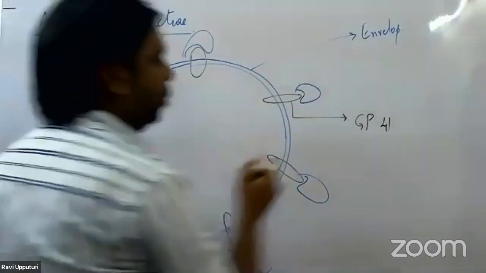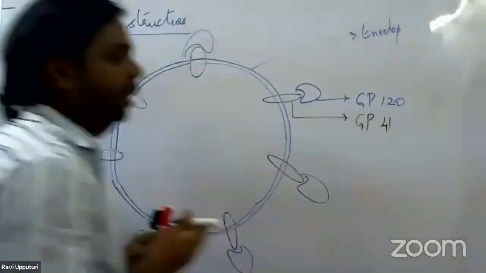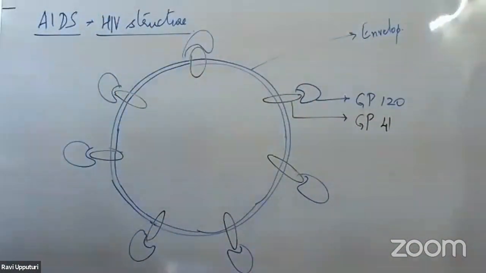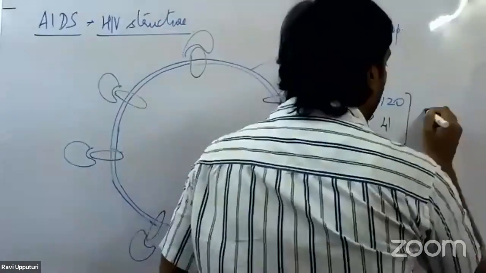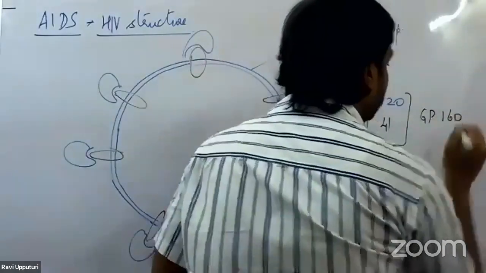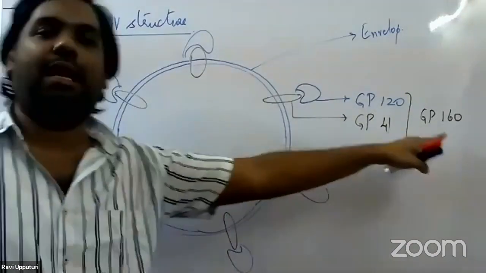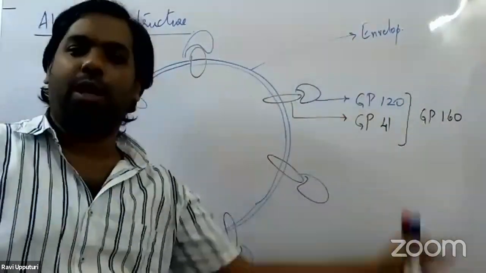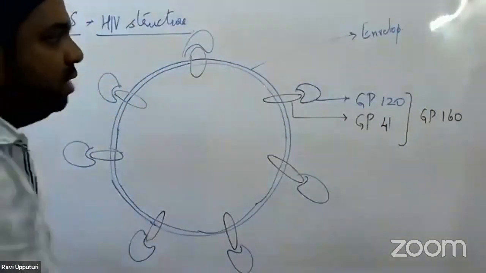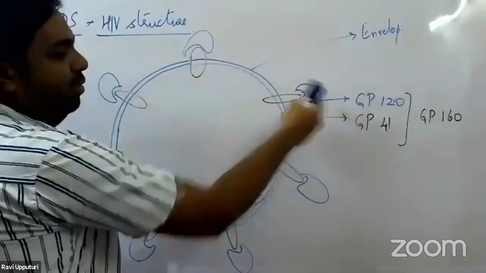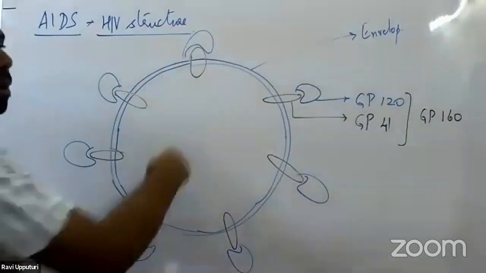This protein here is referred to as GP120, glycoprotein 120. In most cases, these two proteins together we call GP160, one single unit. It is a large polypeptide, and this large polypeptide is broken down into two smaller proteins: GP120, which is present towards the outer side, and GP41, a transmembrane protein, which is present towards the inner side.